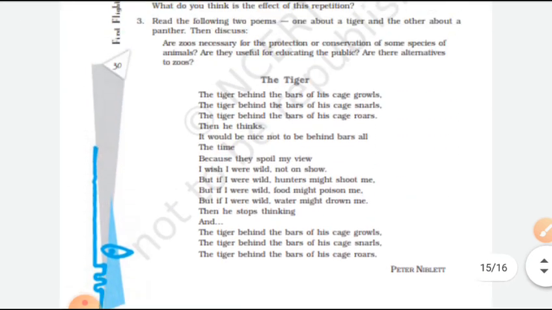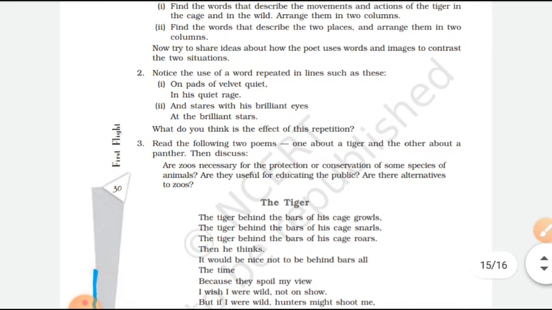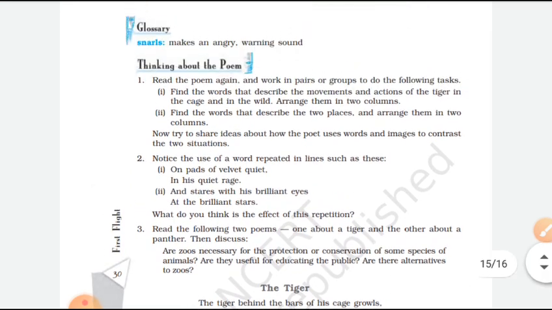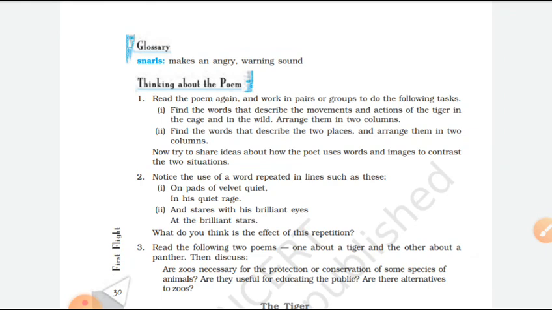Read the poem properly. Yesterday I gave you the homework, you have to make extra questions from this poem, and if you are having any query related to this poem you can ask.